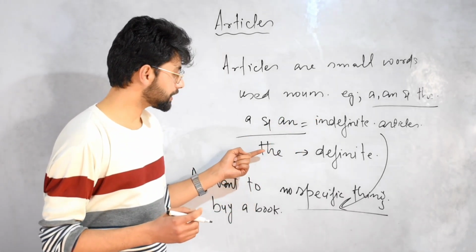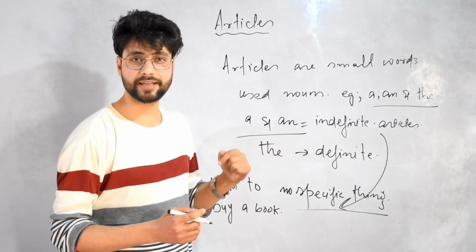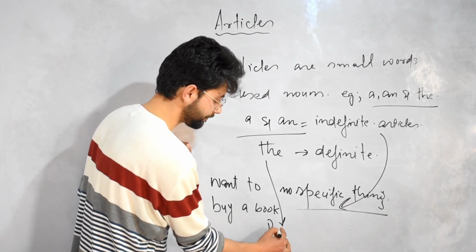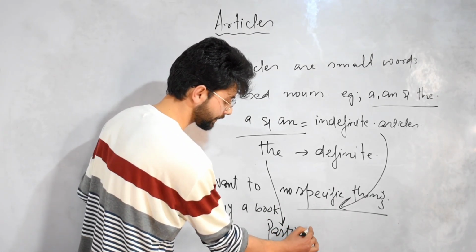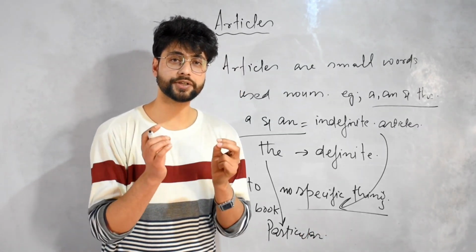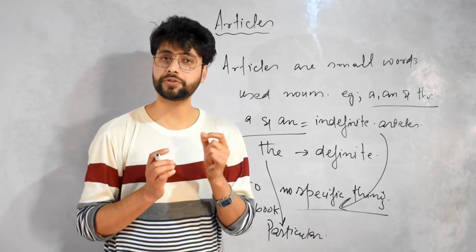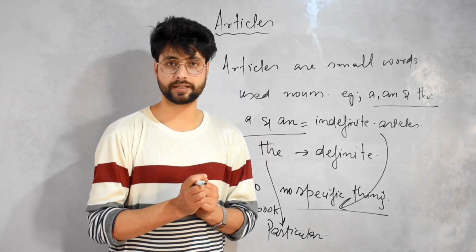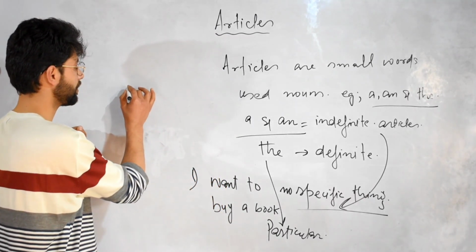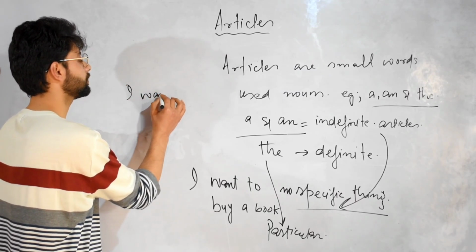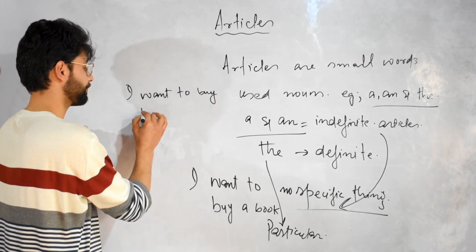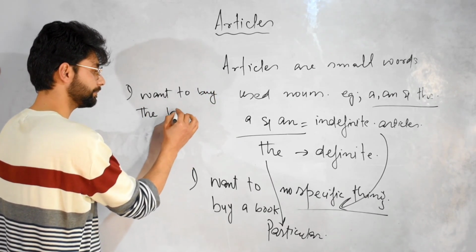Now, why is the called a definite article? Because it specifies a particular thing, or such a thing which has already been mentioned in the conversation or any type of discussion. For example, I would say, I want to buy the book.